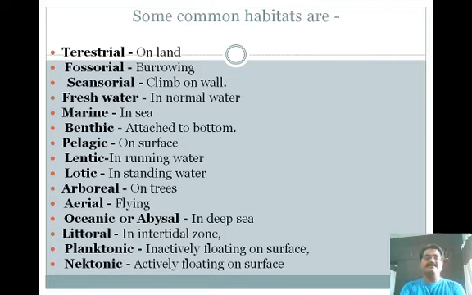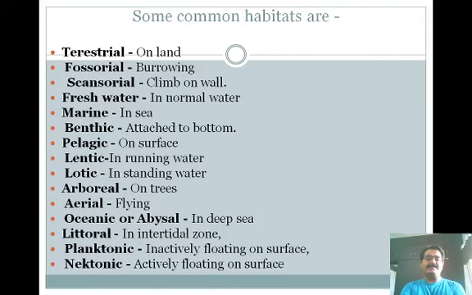Lentic animals are those that inhabit running water. Lotic animals are those that inhabit stagnant or standing water. Arboreal animals inhabit trees. Aerial animals have the ability to fly in the sky.